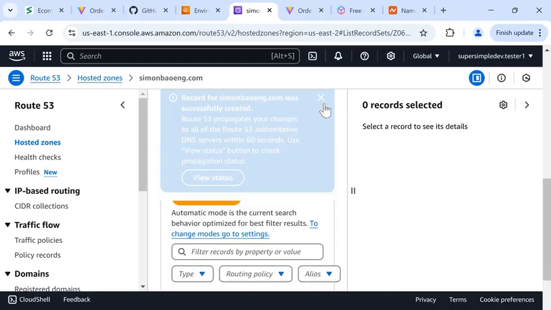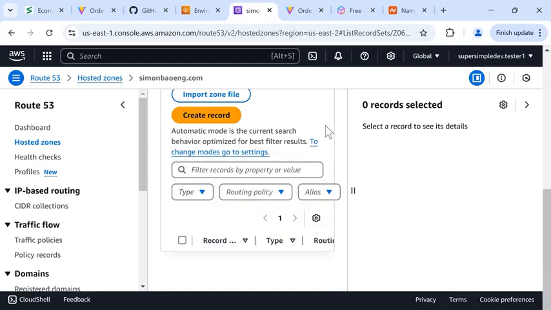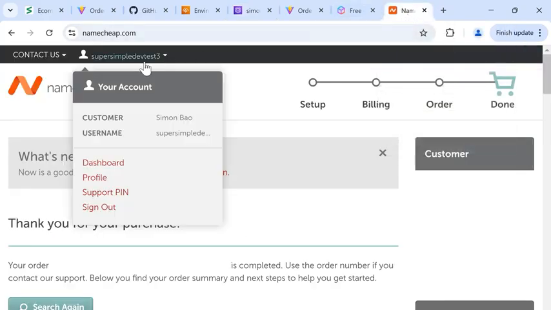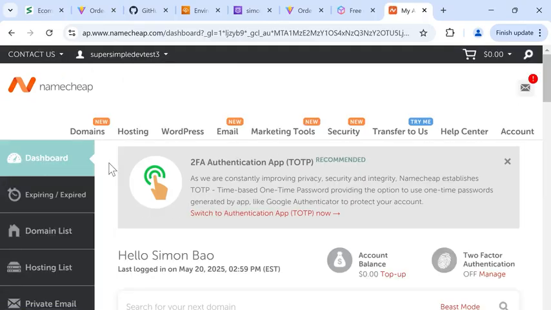And finally, we need to tell Namecheap, or the company that you use for your domain name, to redirect to AWS. So inside Namecheap, or your domain company, we're going to go to the settings, and we're going to find the domain. So in Namecheap, it's in domain list.